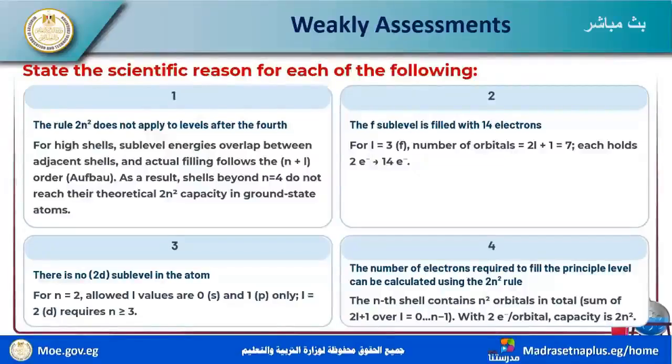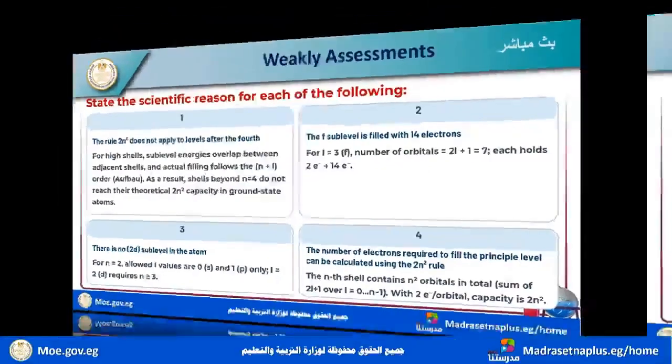Each orbital is saturated by 2 electrons, so the number of electrons in this sublevel equals 14. There is no 2d sublevel. This is not found.